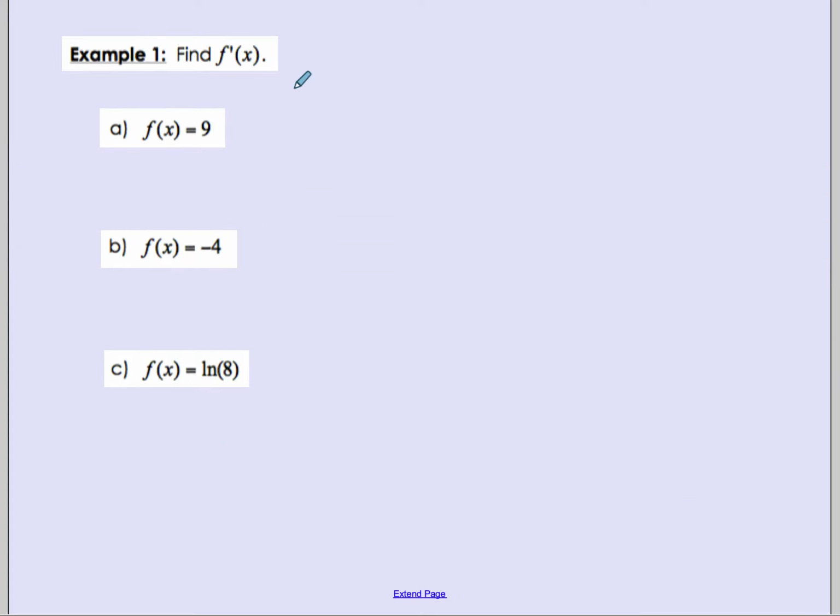So here are some examples. It says find f prime of x. Sometimes it'll say find d dx, which is saying find the derivative. It could also say dy dx. Those are some notations for finding the derivative. So 9 is a constant, so the derivative of that constant is 0. And f prime of x is also notation for the derivative.